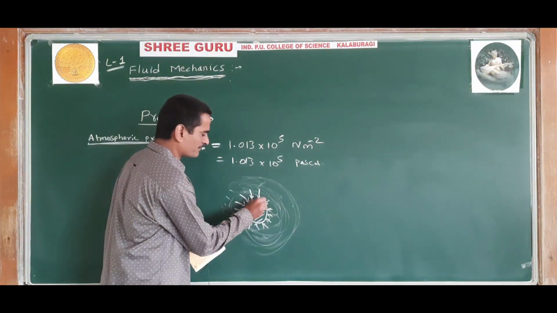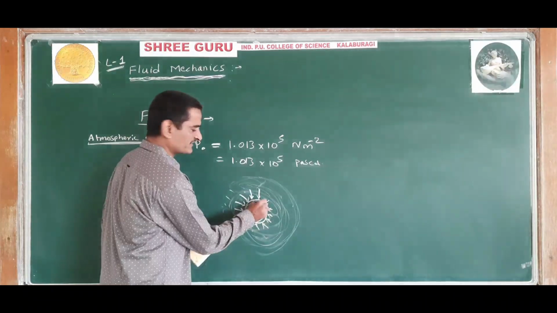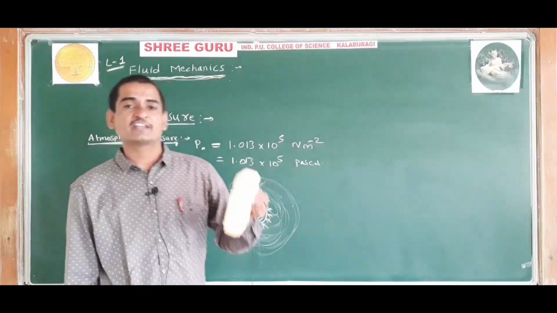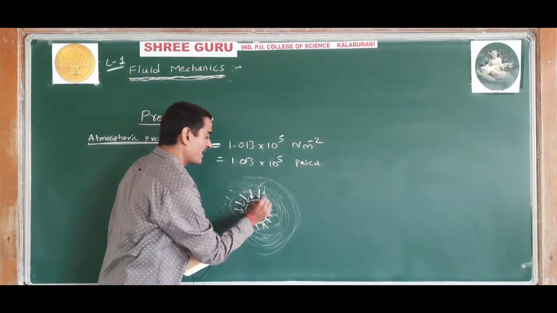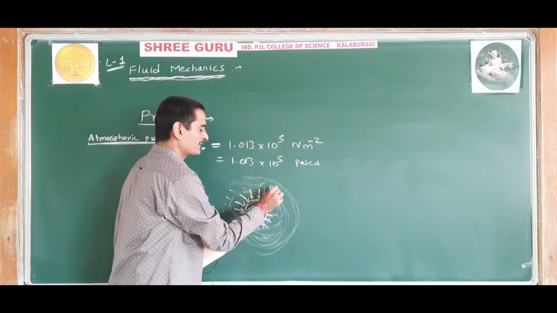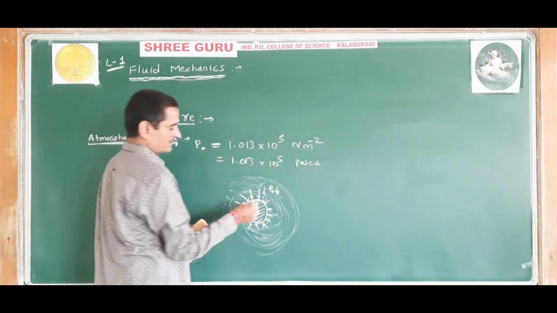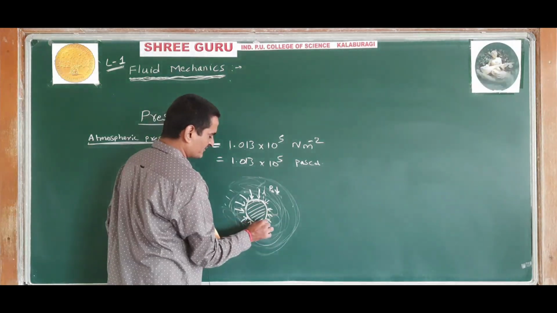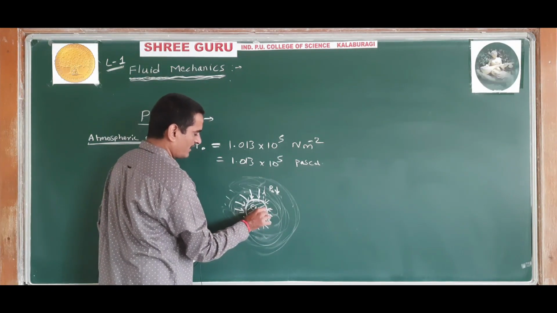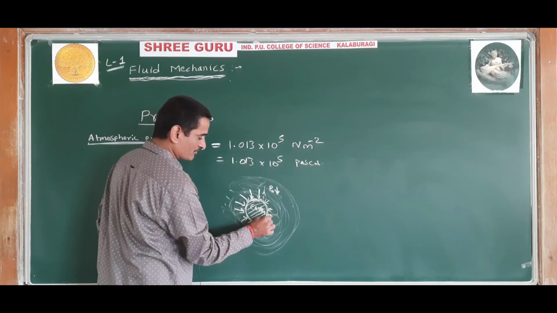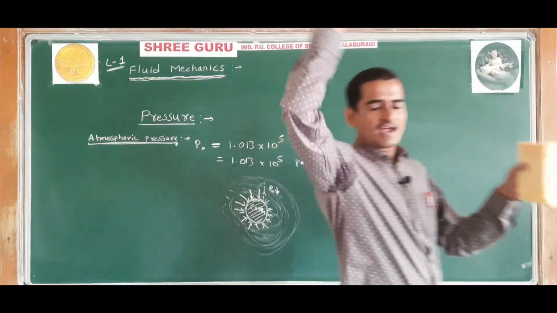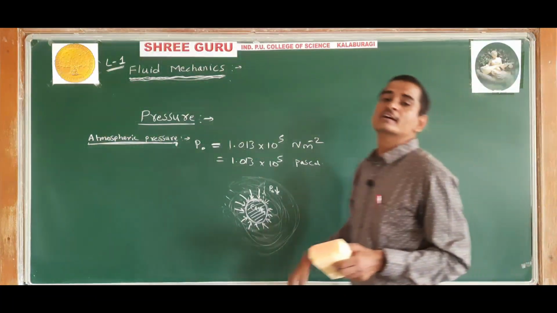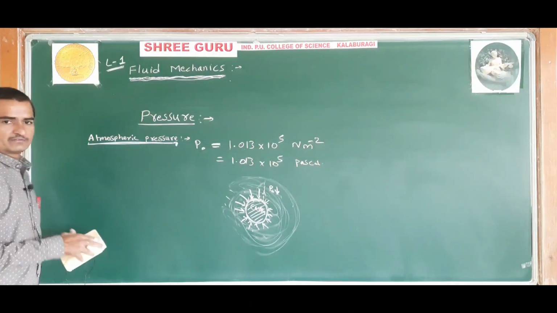The value of atmospheric pressure is maximum on the surface of the Earth, and as you move away from the surface, as you go to height, the atmospheric pressure will decrease. Understand this concept just for your CT purpose or for your understanding.